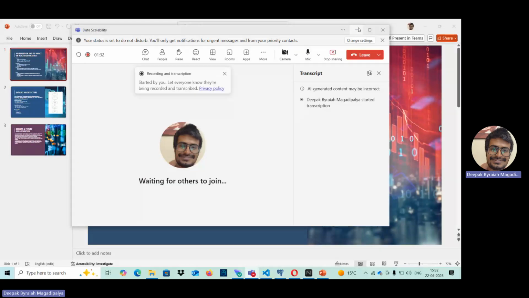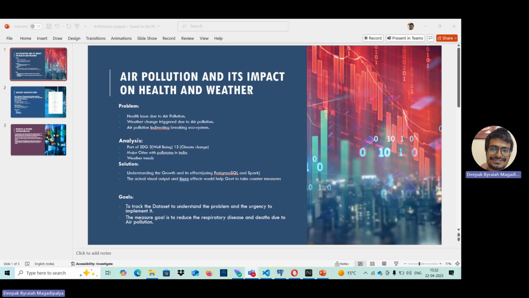Hello. Today we are going to analyze air pollution and its impact on health and weather. The problem that we are focusing on is health issues due to air pollution, and weather changes triggered by air pollution, indirectly breaking the ecosystem. The analysis was based on a literature review. Air pollution is part of SDG 3, as it is related to health, and SDG 13, which is related to weather.